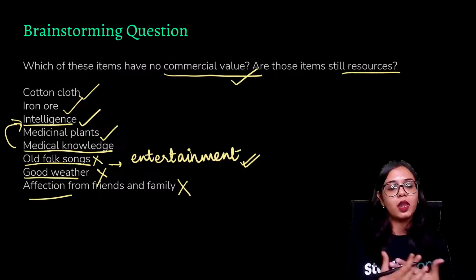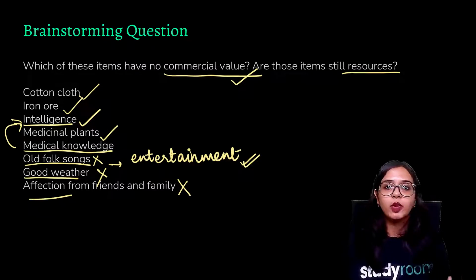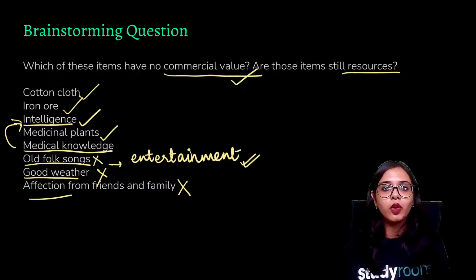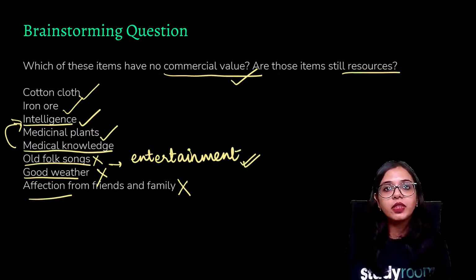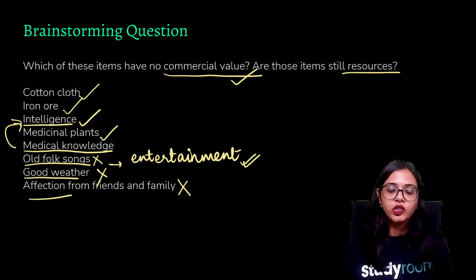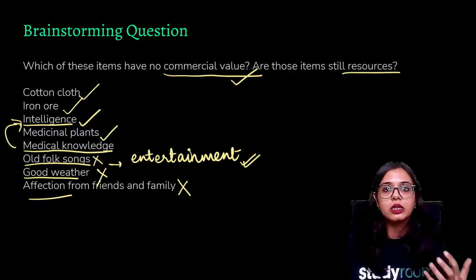Old folk songs are helping us in entertainment, releasing that stress. Good weather again can make you feel good about where you are living. Okay, a rain could relieve you from that intense heat, or a sunny weather could relieve you from that rain or cold environment where you're living. Okay, affection from friends and family, definitely a resource, definitely satisfying your psychological needs.